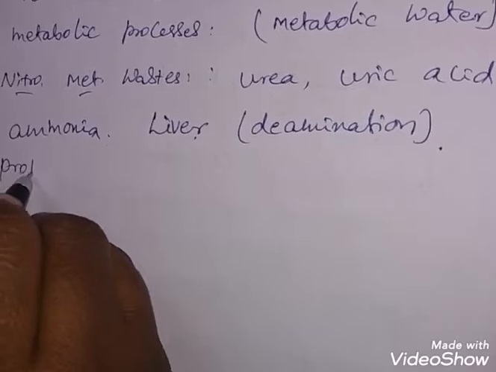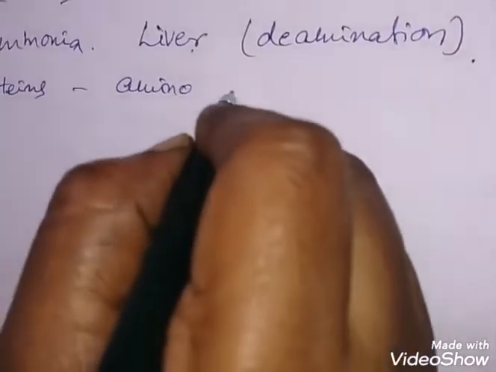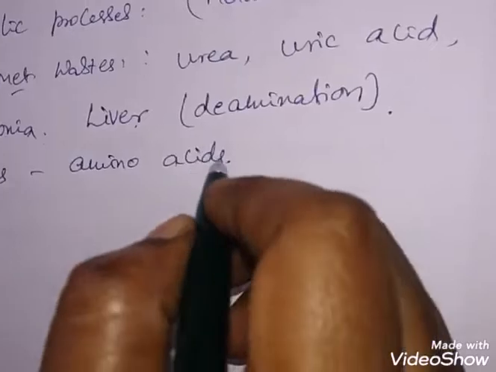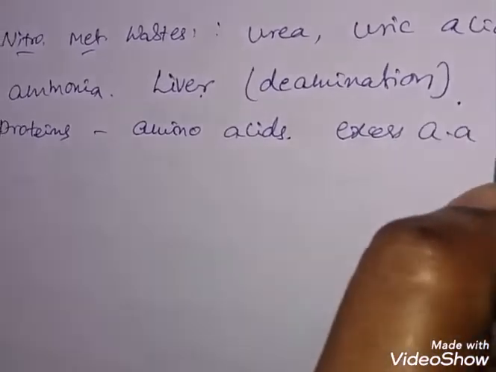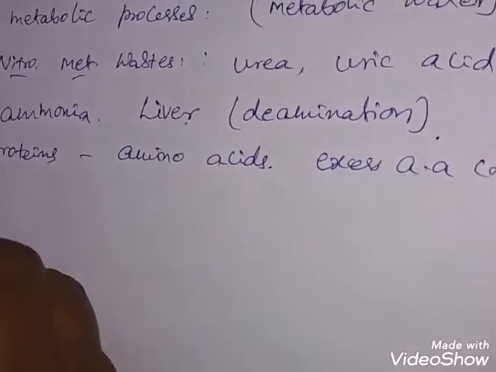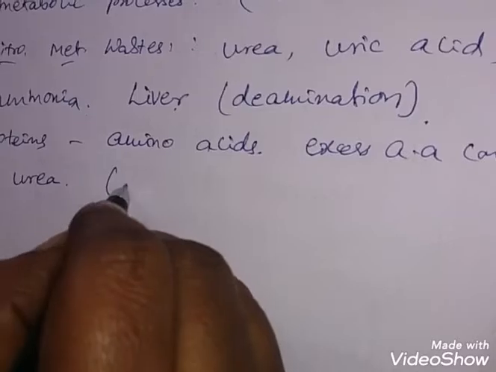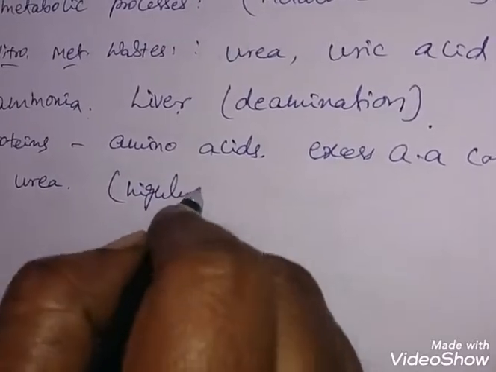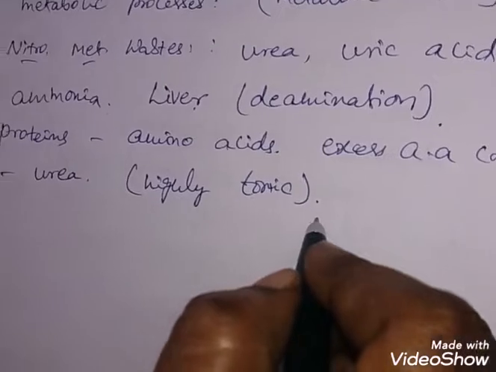After digestion, proteins are digested into amino acids. Excess amino acids are converted into the nitrogenous product urea. This urea is highly toxic and cannot be stored in the body, which is why it should be eliminated.